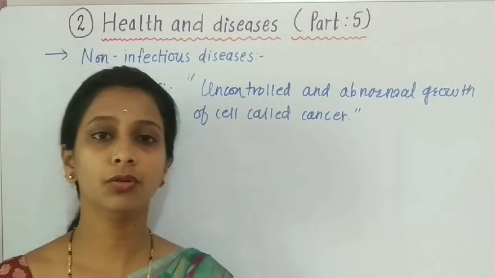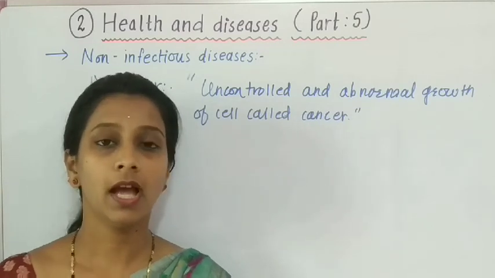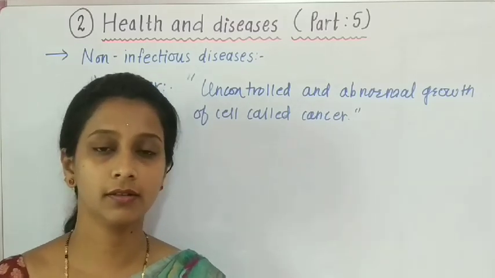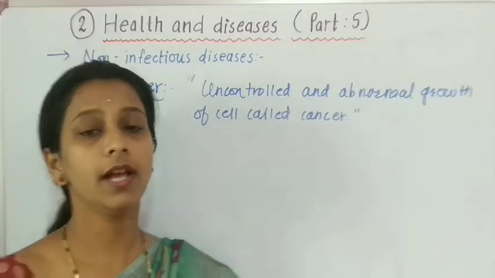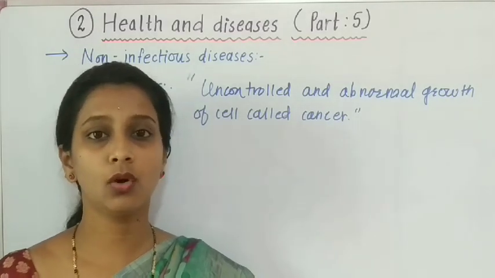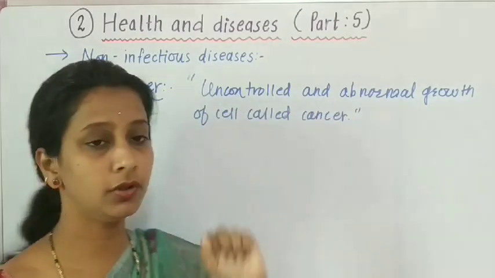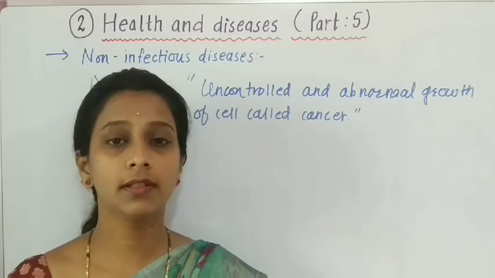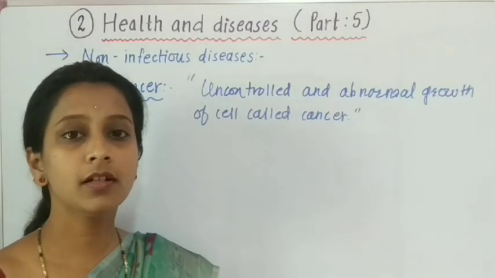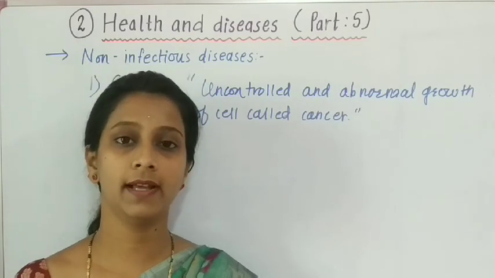Now students, we know that when children are growing, when our organs are in the developing phase, normal cell divisions occur inside our body. But in case of cancer, abnormal and uncontrolled growth of cells takes place. Cell division takes place normally in the human body, but when that cell division is uncontrolled and abnormal, it is said to be cancer. Due to the abnormal growth of cells, some lumps are observed in the patient. This is called cancer.